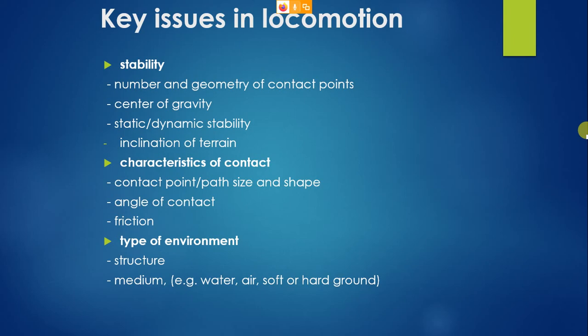Check the geometry of the contact points. They have nominal contact points on their legs. Have you checked it? They have only gripping points. That's the reason they got claws. Do you know what a claw is? A claw has the nails and all. The claw exists because the contact surface should be gripped very quickly, as it has the capability to climb trees as well. A cheetah can climb trees, so it will hold the tree bark and climb. That's locomotion. It has to be stable, hence the contact points. Assume a human being.